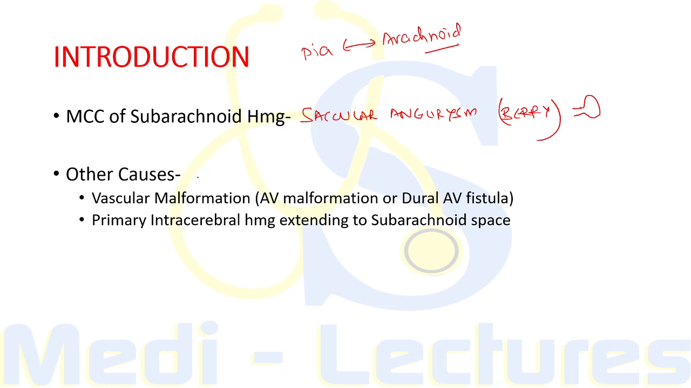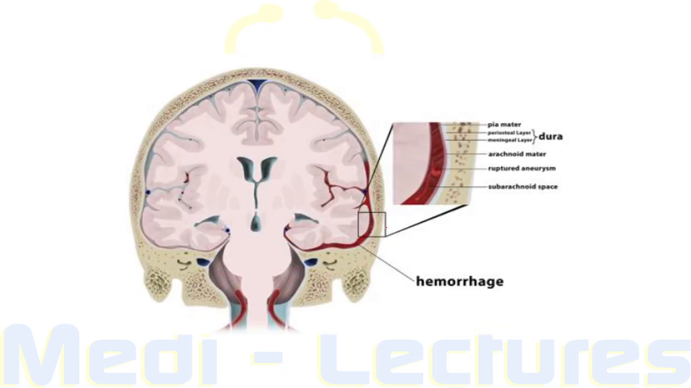Now, when we consider the other causes of SAH, there can be bleeding from a vascular malformation, which can be an arteriovenous malformation or a dural arteriovenous fistula. Or rarely, there can be primary intracerebral hemorrhage, which can extend up to the subarachnoid space. So, this is the image showing the characteristic location of the hemorrhage in a patient of subarachnoid hemorrhage. This is the subarachnoid space and the blood is seen in the deep sulci of the brain, which is between the pia mater and arachnoid mater.